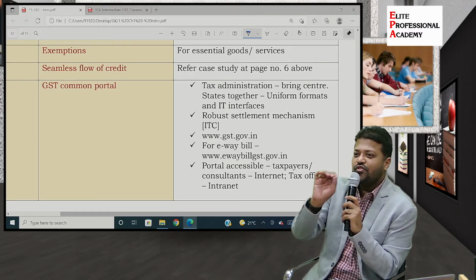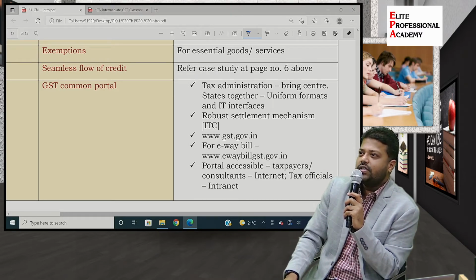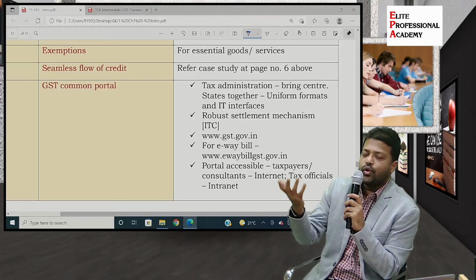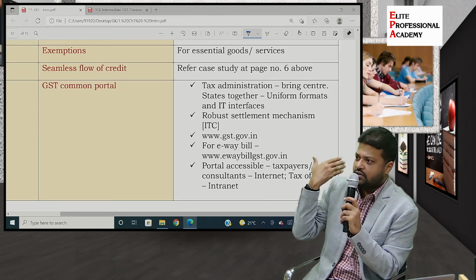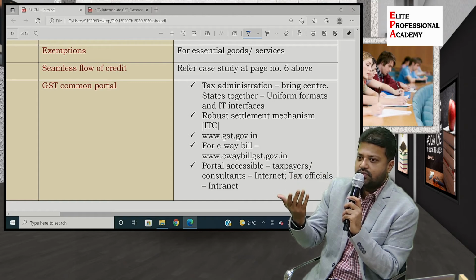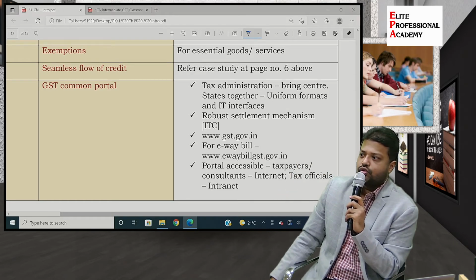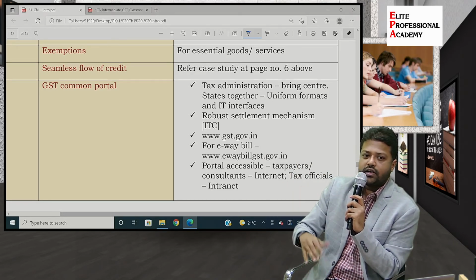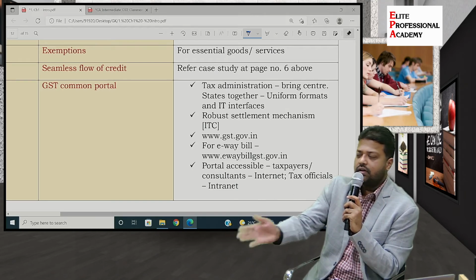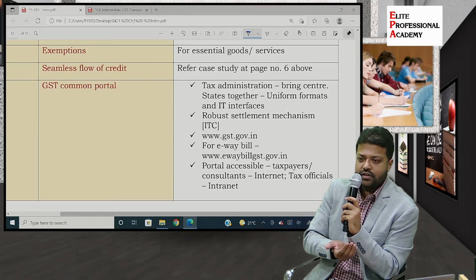I will give you one example. A person who wants to sell goods is located in Kolhapur, and take a nearby location, maybe Karad. Karad is how much? 60-70 kilometers, maybe 1-2 hours. So they load the material into the truck, the truck goes to Karad, unloads the material, and the invoice accompanies the goods.